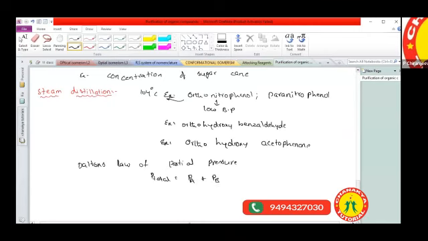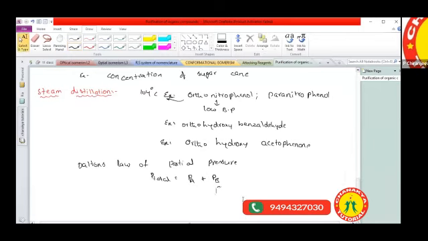What is meant by PA and PB? The partial pressure exerted by the A component and the partial pressure exerted by the B component. If you add them together, that is what we call the total pressure. So the steam distillation method follows Dalton's law of partial pressure. Now you got the clarity. All these are the different methods we use for separating a mixture of liquids into individual liquids. The distillation process is especially for this separation.